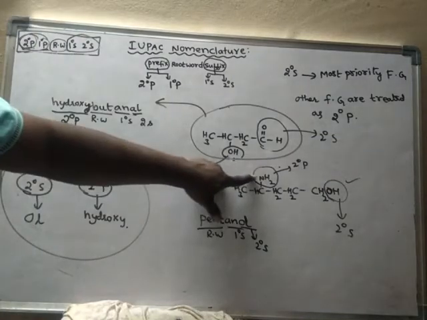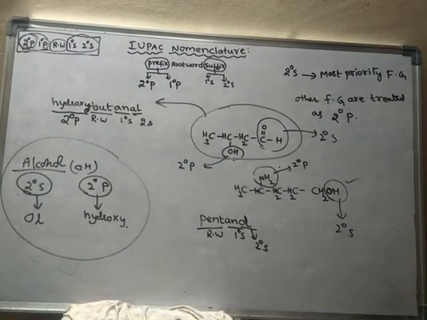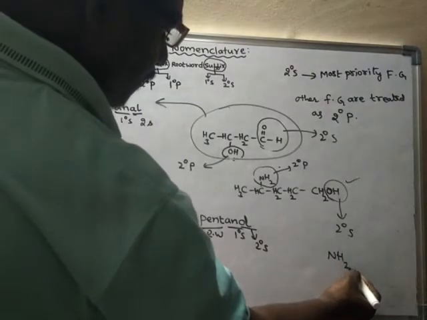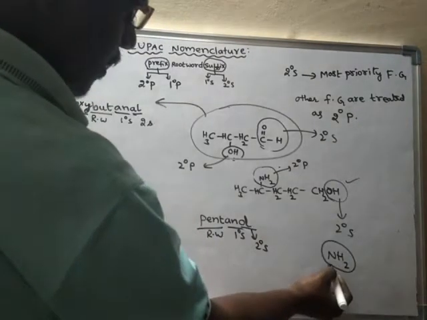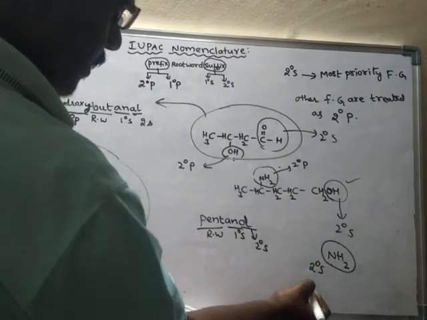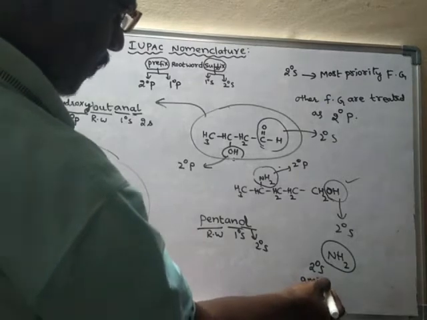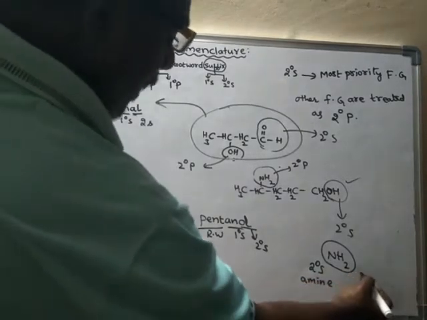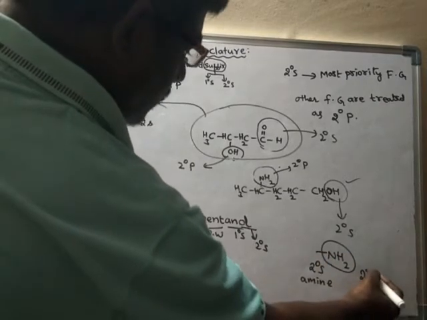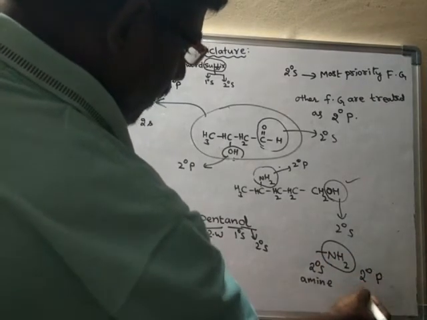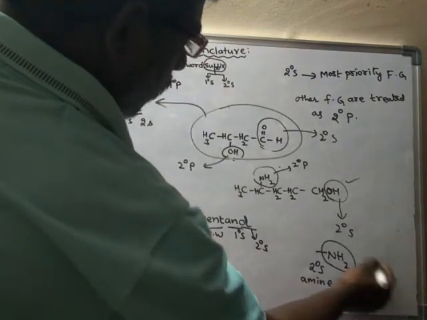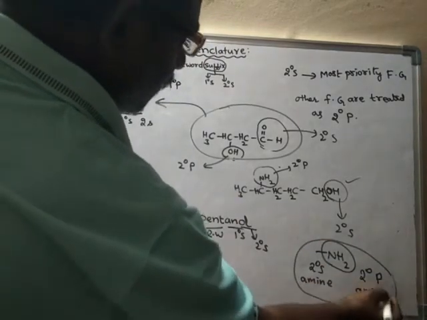So here the amine group is coming. For the amine group, if amine appears as secondary suffix, then we simply write it as amine. But when this one appears as secondary prefix, then we have to use amino. A-M-I-N-O, amino.